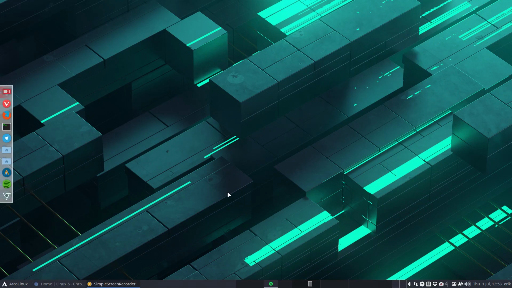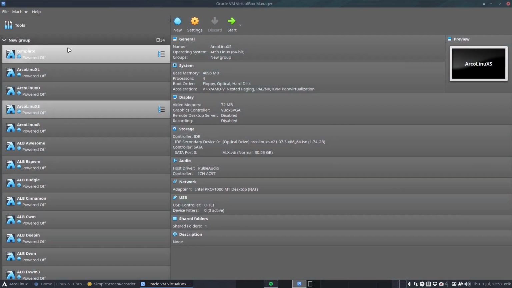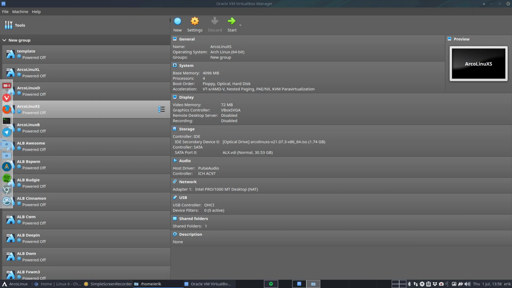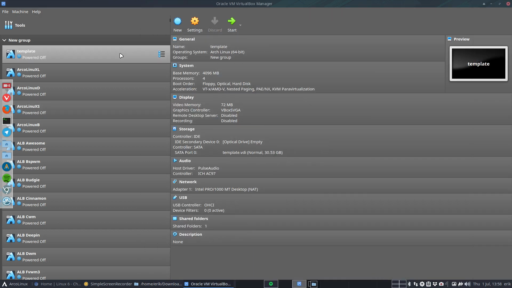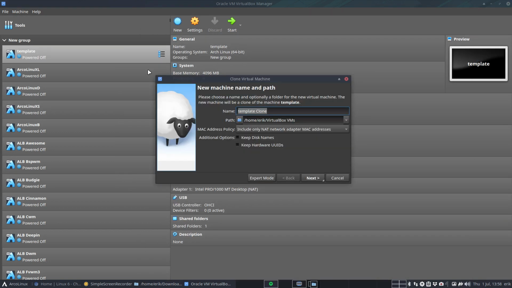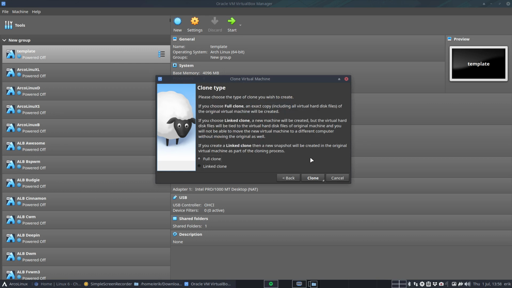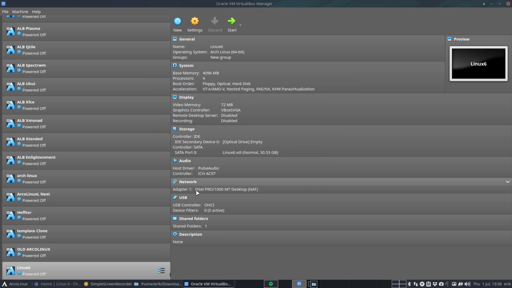I will. Super. And then we have VirtualBox. I definitely need to go and look at what the file is. So downloads. Let me clean that up a little bit. So this is what I downloaded, Linux 6. Okay, template, right mouse click, clone. Linux 6 or Linux, maybe, I don't know how to pronounce it, but let's have a look.